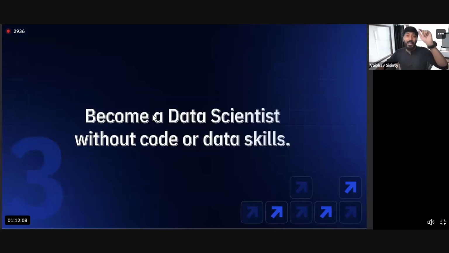How many of you think that, no matter which job you are doing, having the right data skills is extremely critical today? Founder, employee, no matter who you are, knowing how to understand data and how to leverage data is extremely, extremely critical for your growth in every role. How many of you think that is true? Drop a yes in the chat if you think that is true.